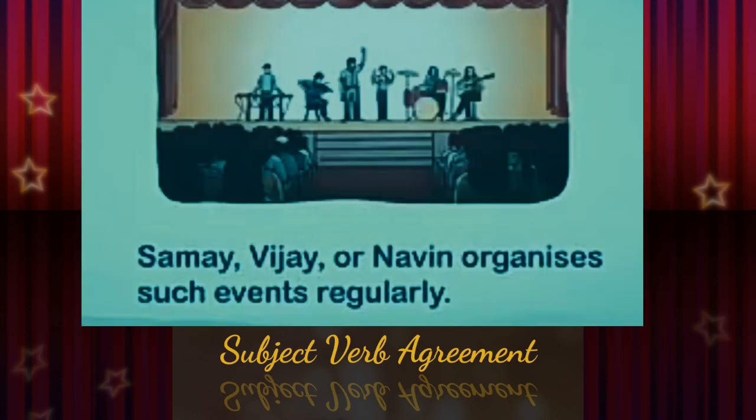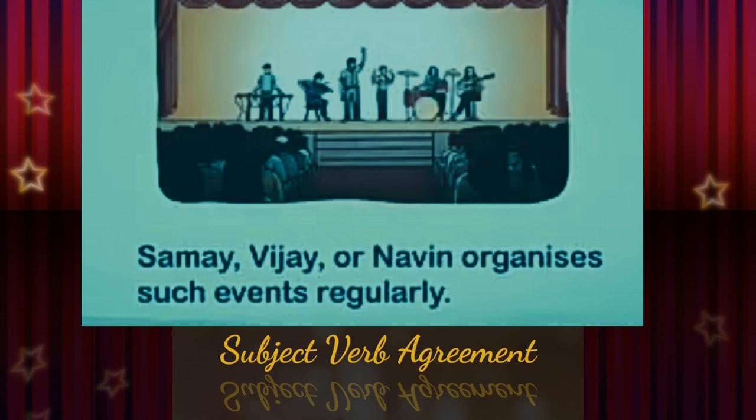Look at this sentence. Samay, Vijay or Naveen organizes such events regularly. In this sentence, which is the subject? Samay, Vijay or Naveen, isn't it? Although three singular subjects are there, why is a singular verb used here?